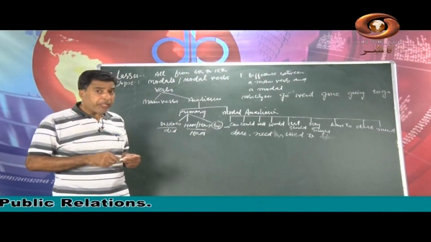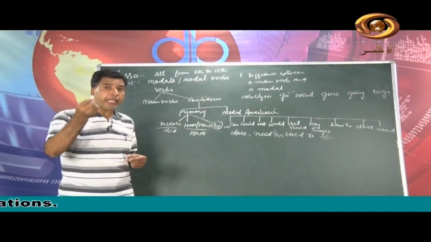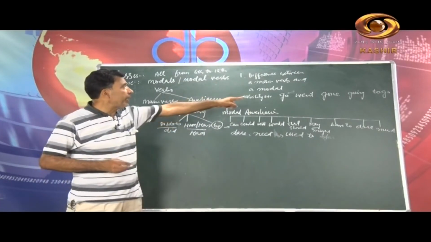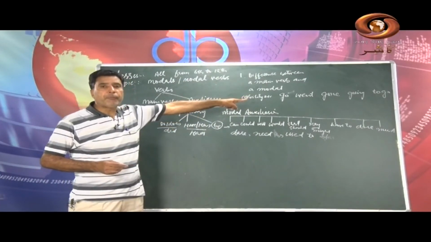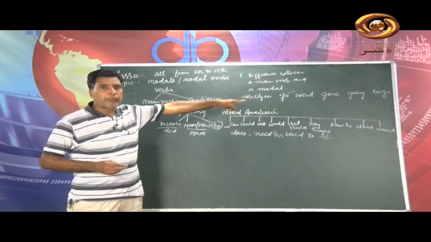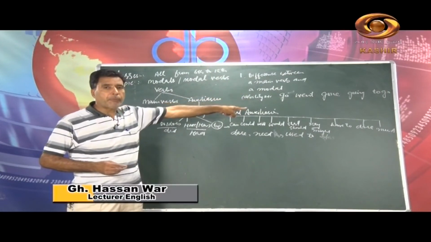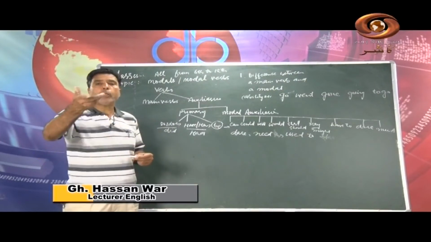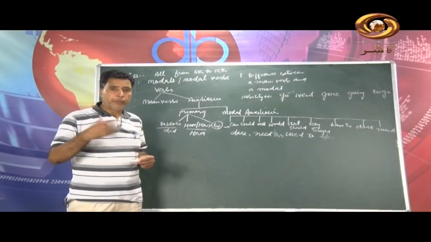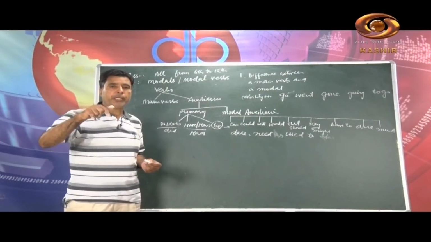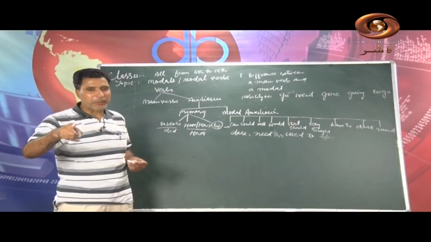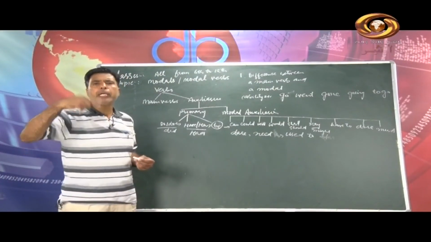There is one more difference. When we write the first form of verb, that means present form of verb, with third person singular, what do we add? We generally use s or es. Very good. For example, I go, he goes.